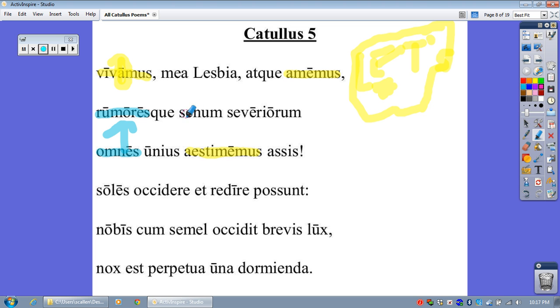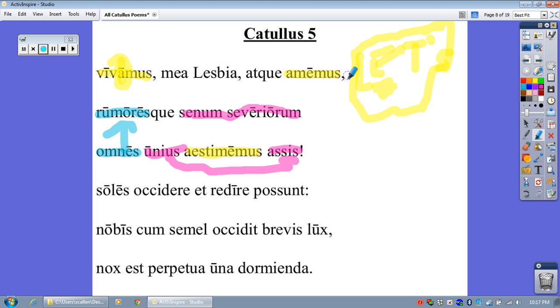I have no idea what color this is. I don't know if it's going to show up or not. But those two are genitive plural. And then finally, unius and assis. I'll just tell you, unius is an odd adjective. Unus means one. Unus is nominative singular. Unius is genitive singular. That's really bizarre. And so is the word assis as well. So, bam, let's get to it.